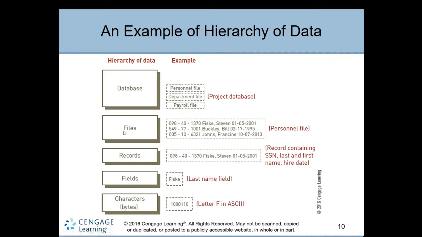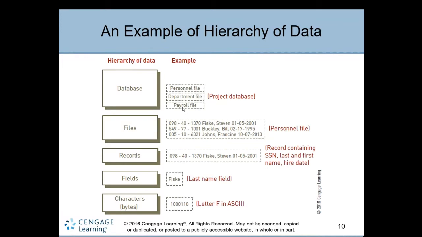Another one is files. A group of records is a file. So you have more than one employee: the employee number, employee name, details, and hiring date. Again, a group of these personal files is called a database. See, one personal file here, one personal file here, and a department file, payroll file, different files. A group of these files of an organization, where the data is stored in the form of files, the whole data information, this collection of files becomes one database. So that's the example.